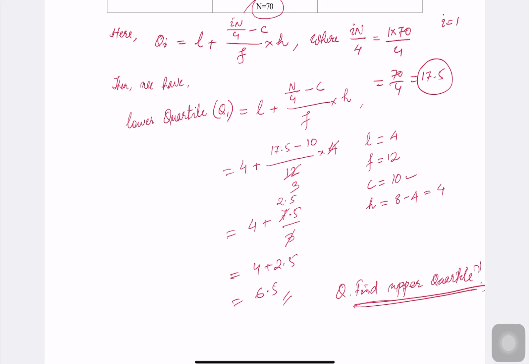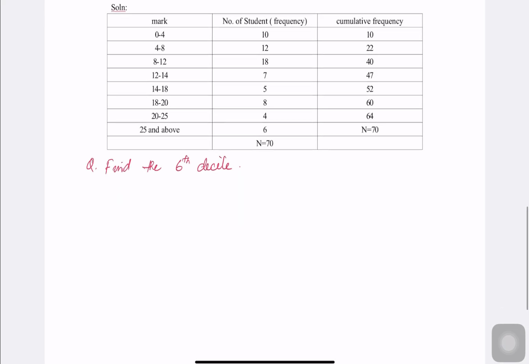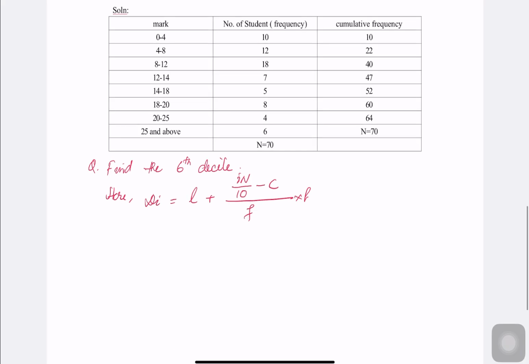Next, let me rub all of this out and let us see a question on deciles. Let's say the question is: find the 6th decile of the given data. Then what is the formula for the decile? Here Di is equal to what? L plus (i n by 10 minus C) by F into H. So what are the values? i n by 10 equal to, what is i? i is 6, into 70 by 10.